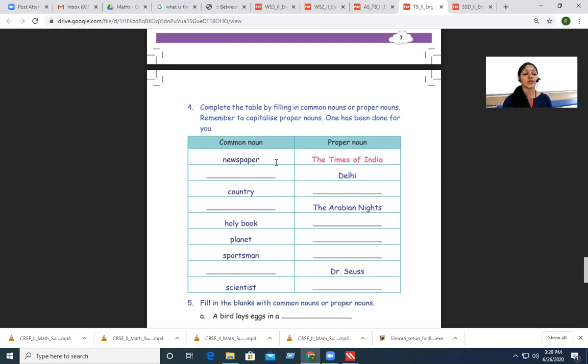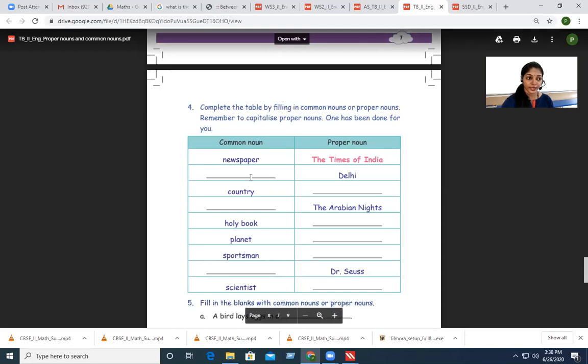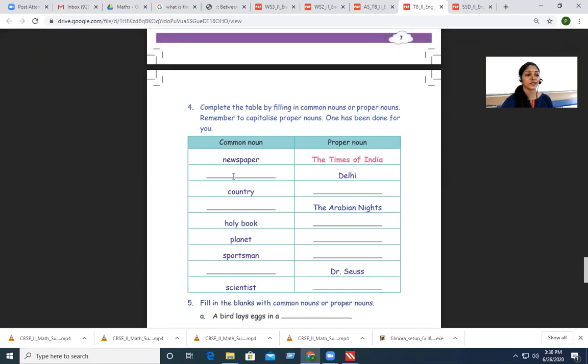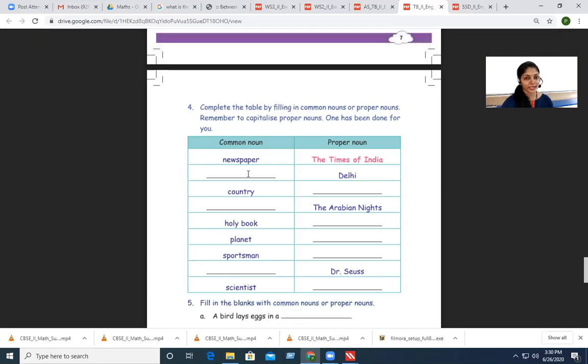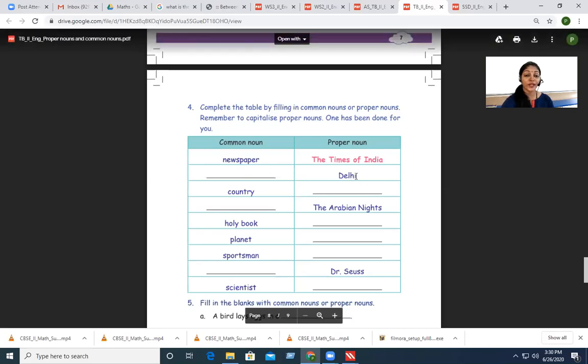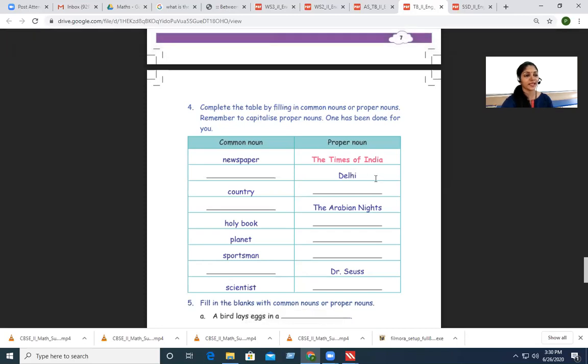Okay, so in the second one they have not given you a common noun, but in the proper noun they have given Delhi. So Delhi is a city. So in place of common noun here you have to write city. The city is Delhi. City is a common noun. There are many other cities, isn't it? Proper noun is the name of the city, Delhi.